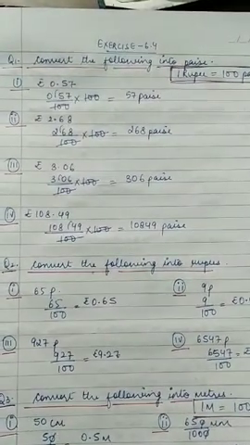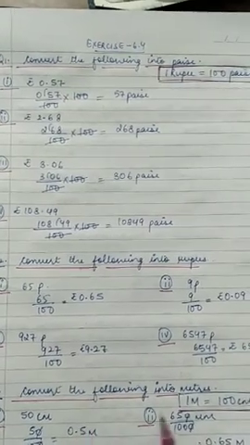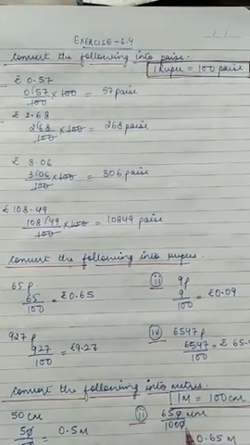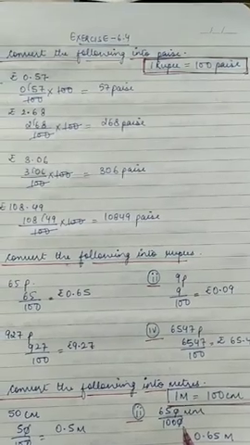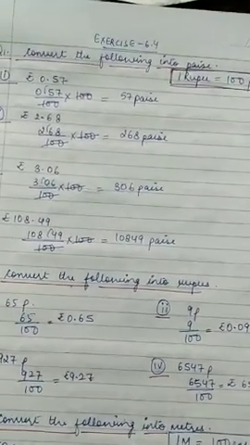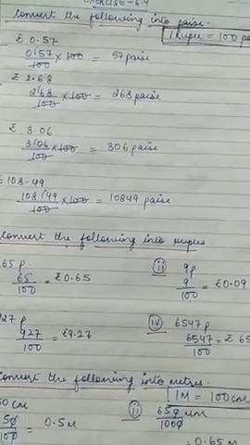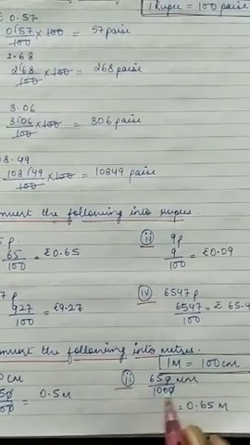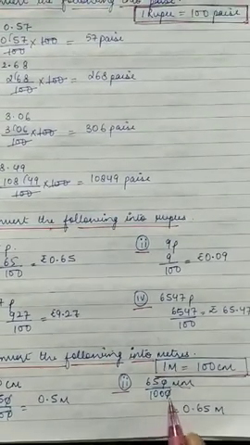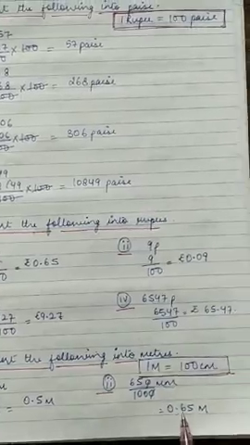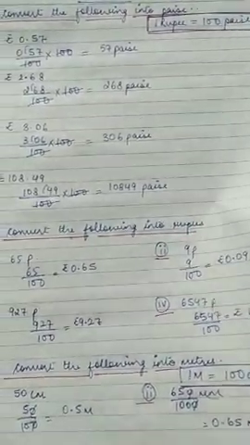So 50 upon 100, which is equal to 0.5. 650 upon what will come? 100 will come. Yes, 650 millimeter is given to you. 650 millimeter divided by 1000 is equal to 0.65 meter.